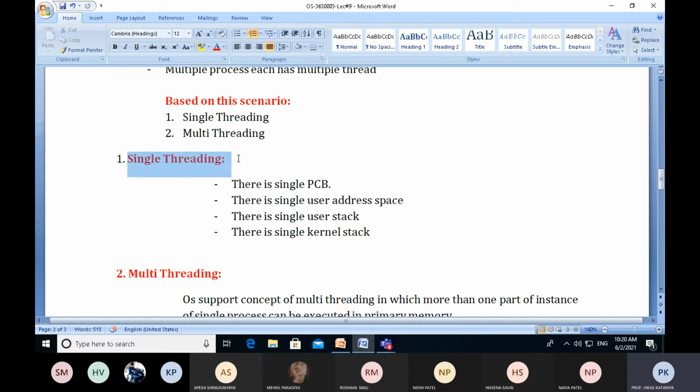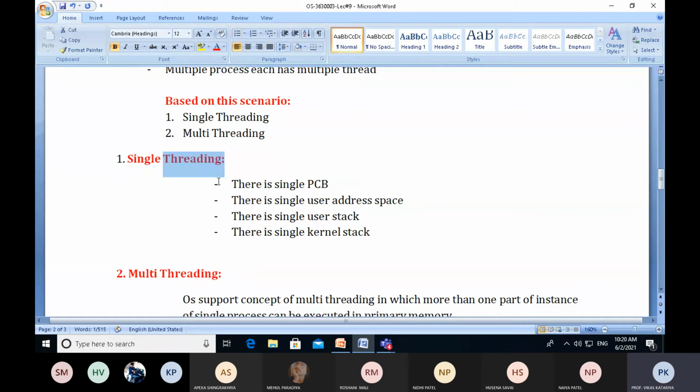So let's discuss single threading. There is a single PCB. Whenever a single thread is designed by the operating system, there is only a single process control block. We have already seen what a process control block is and what kind of information and functionality it can provide to the CPU. It can have different characteristics which are required by the CPU to complete the execution of a process or a thread.